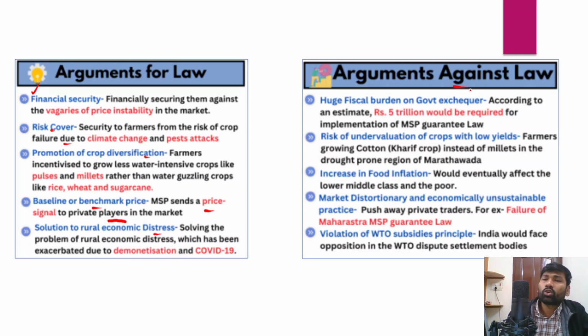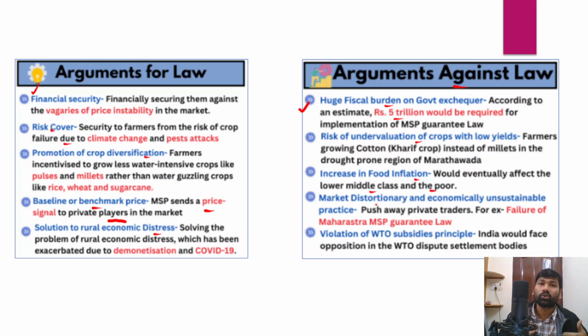However, there are some other arguments also which are against the legal guarantee of the MSP, such as a huge fiscal burden on the government exchequer. This is what we need to consider at first, because an estimate of 5 trillion rupees, right? So 5 lakh crore would be required for the implementation of the MSP guarantee law. And apart from that, there's a huge risk of undervaluation of crops with low yields as well, and it will also further increase the food inflation, and that impacts the lower middle class and the poor.